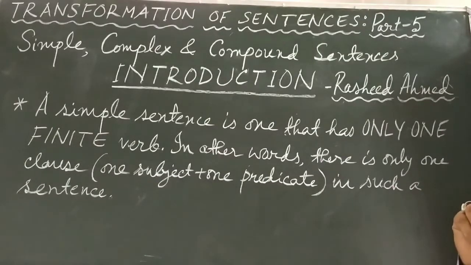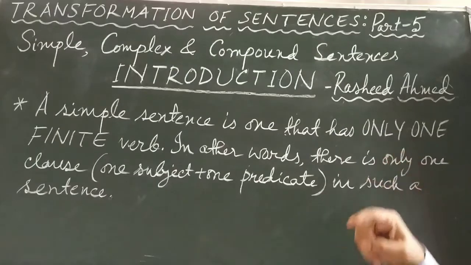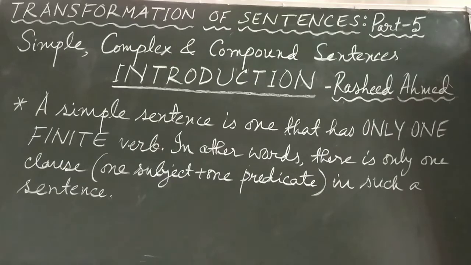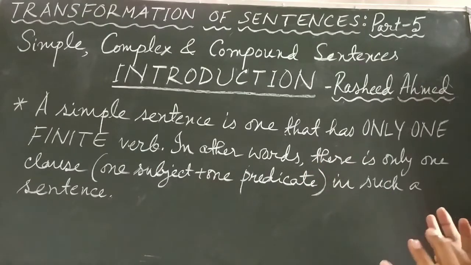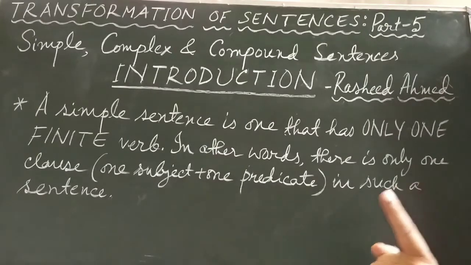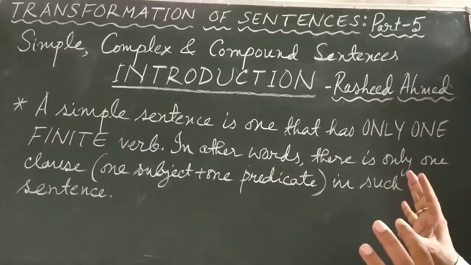But so far as the definition is concerned, just remember this point, that in a simple sentence there is only one finite verb, and this very thing we can say in a different way. In other words, there is only one clause. What is a clause? This also we will know later. We can also say that in a simple sentence there is only one subject and one predicate. So these things you have to understand well.